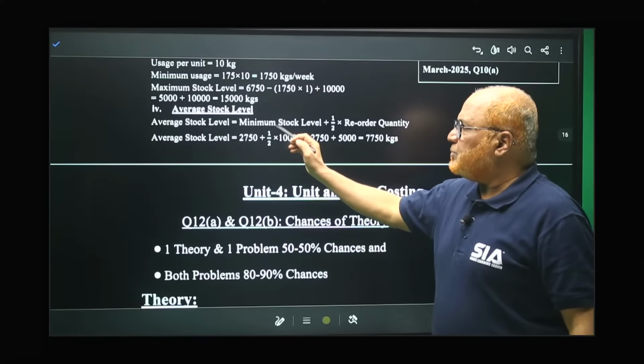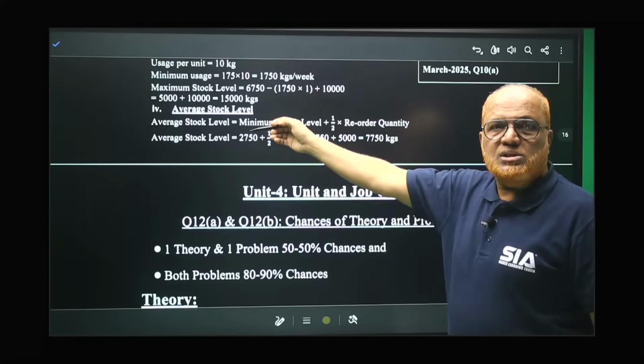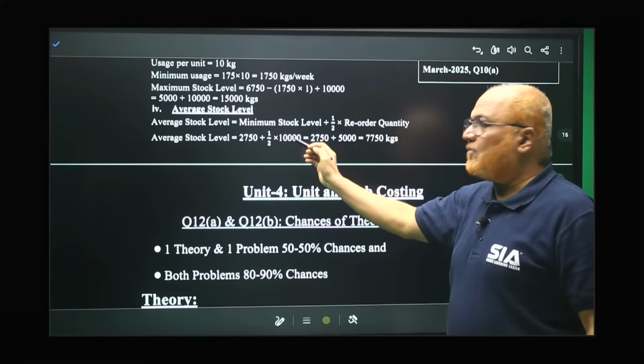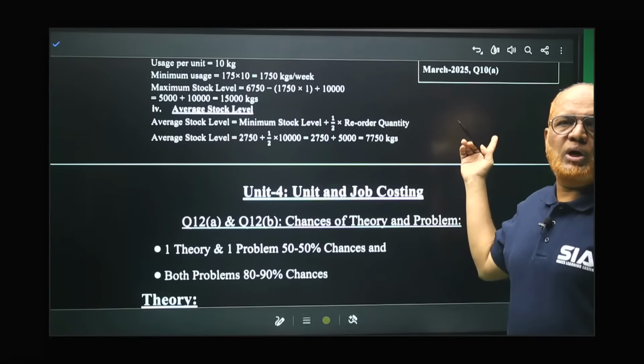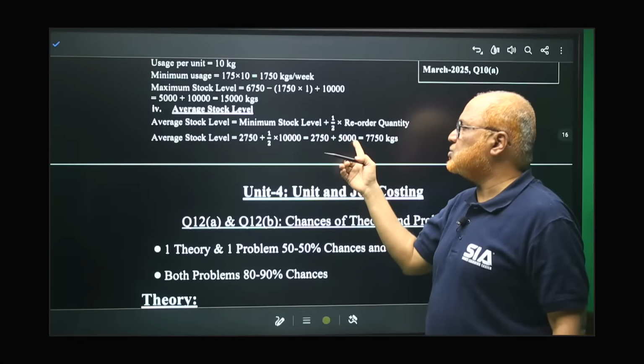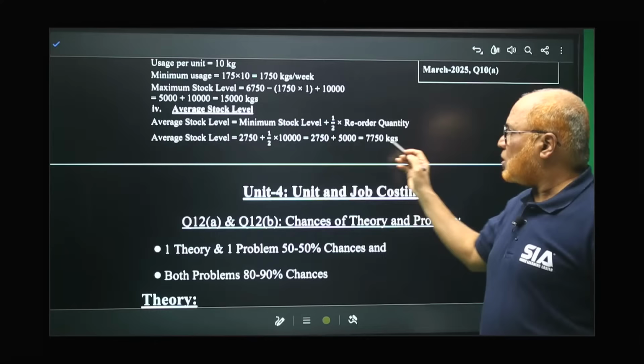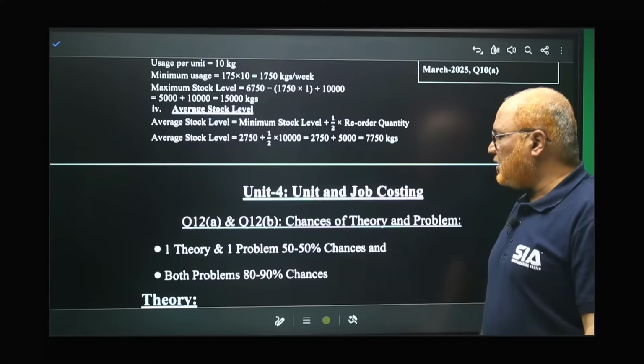So here, minimum stock level, just now we have calculated 2,750 kilogram plus half of reorder quantity. Reorder quantity is given 10,000 kilogram. So half of 10,000 is 5,000. So average stock level comes to 7,750 kilogram.